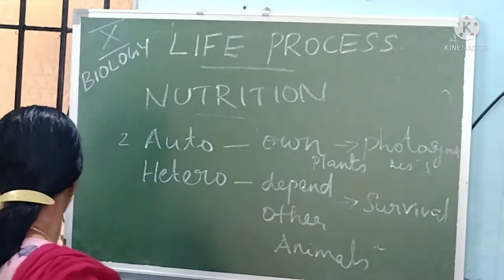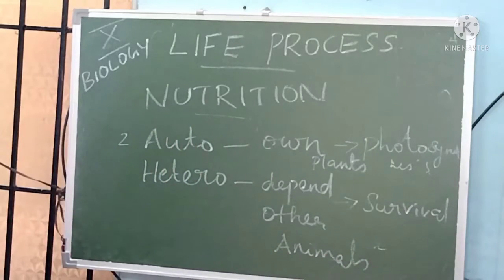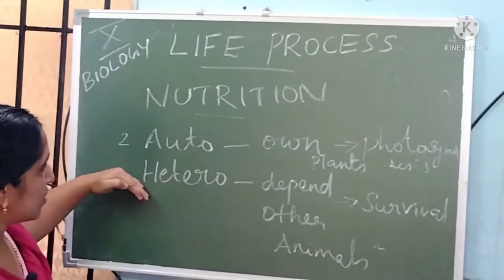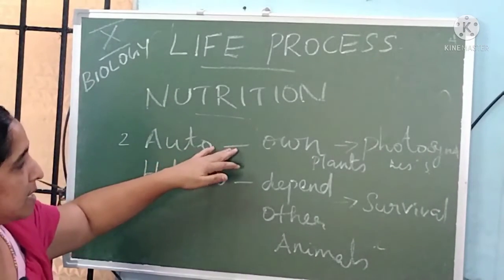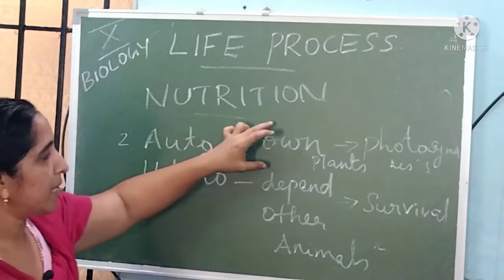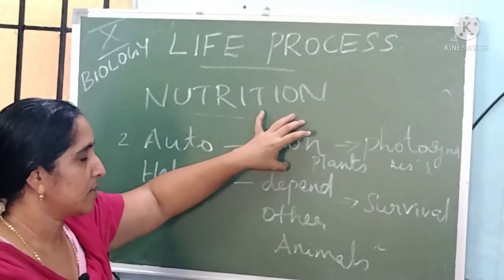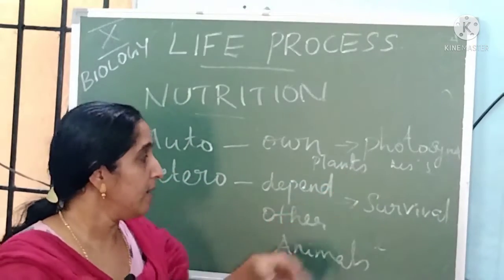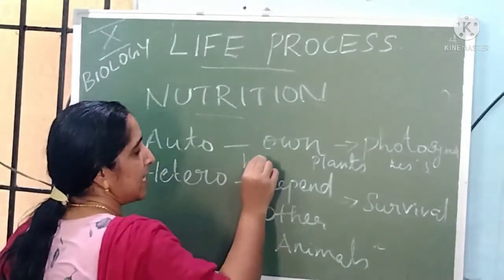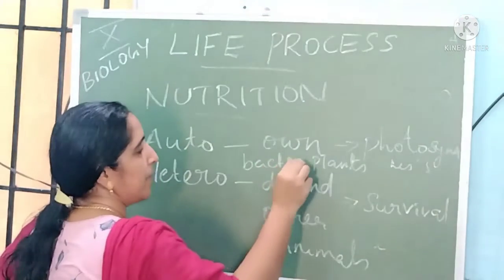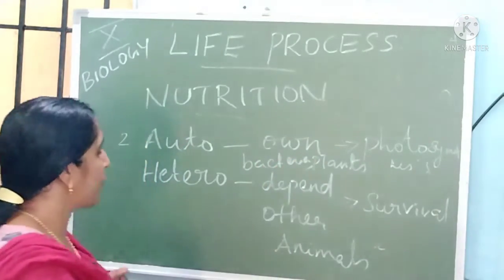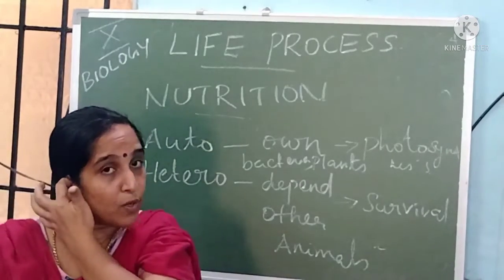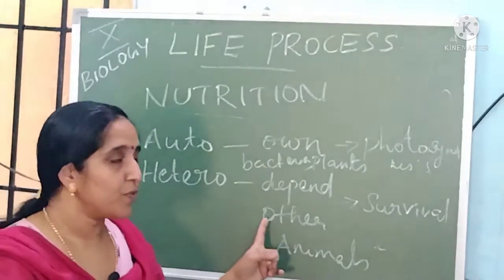So there are two types of nutrition, that is autotrophic nutrition and heterotrophic nutrition. Autotrophic nutrition means the organisms which prepare their own food. For example, plants and also some bacteria are examples of autotrophs. And heterotrophic nutrition means the organisms which depend on other organisms for their survival.